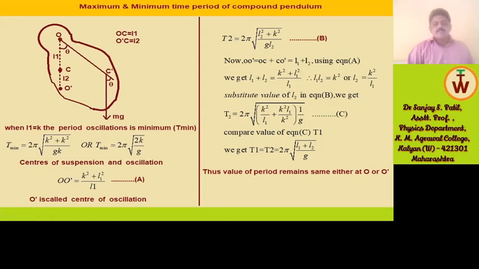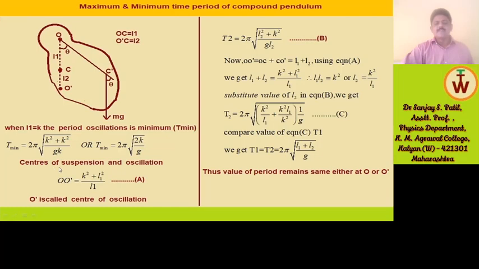When L1 = k, the period of oscillation is minimum, that is T minimum = 2π√((k² + k²)/(gk)), or T minimum = 2π√(2k/g).